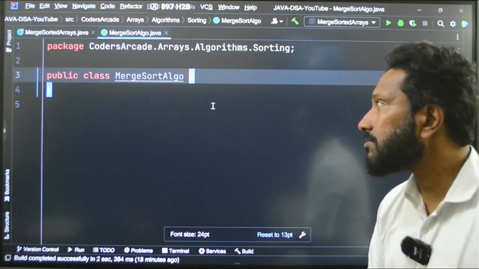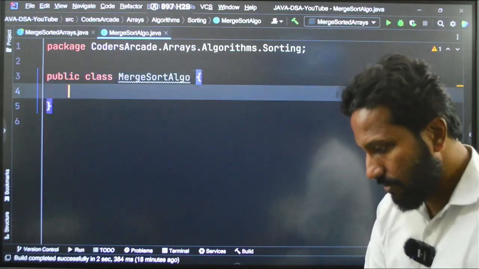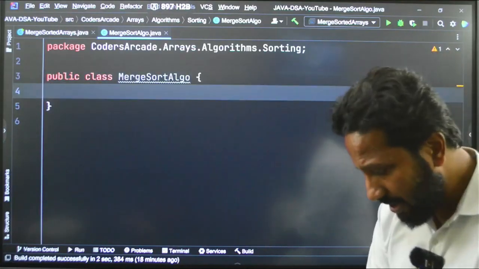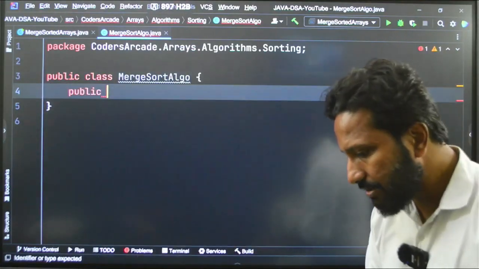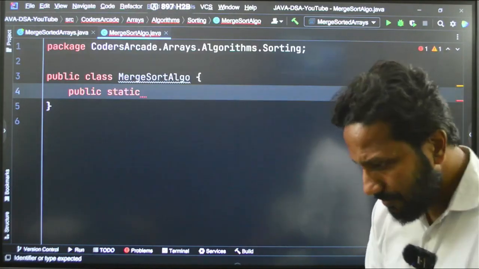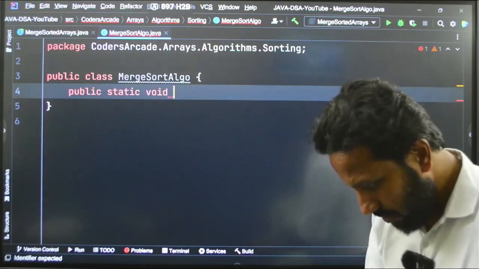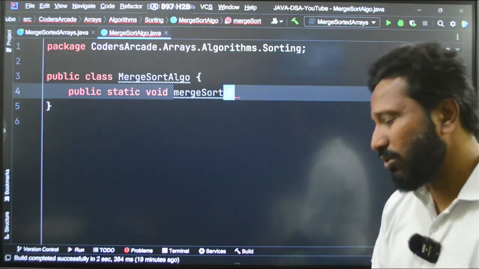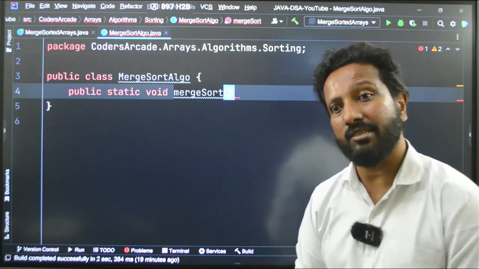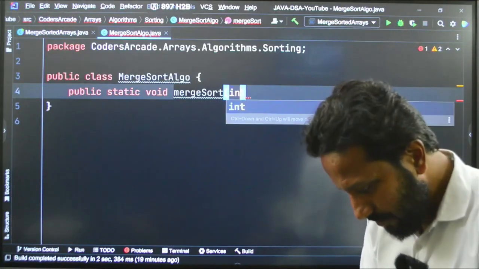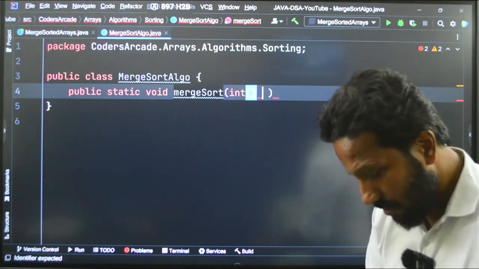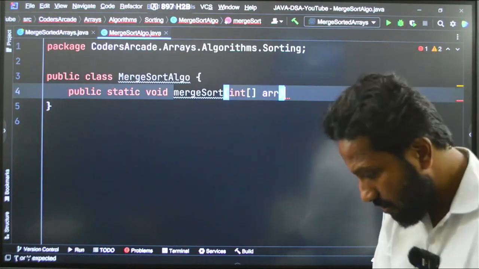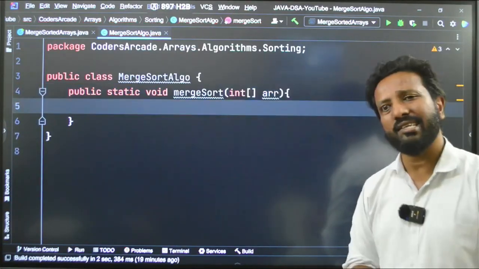public static void merge sort. What does it take? It only takes the array element. That's all, right? We need nothing else. We just need the array.